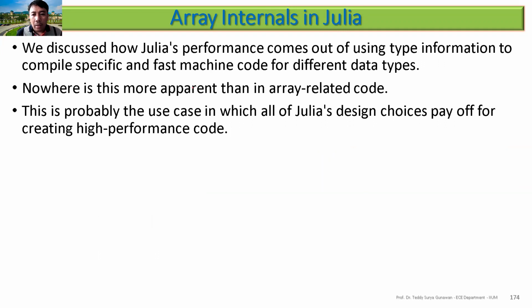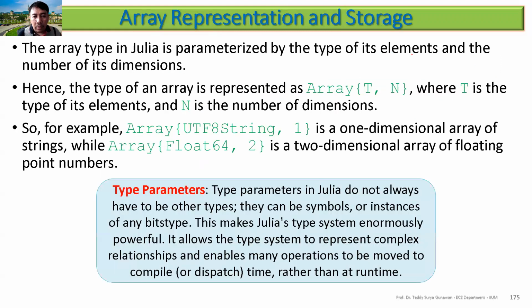So the Julia performance, as we discussed earlier, uses type inference to compile specific and fast machine code for different data types. Of course, this is also related to the array. If you know that x is an integer, if you have an array of 100 integers, then it will be faster. This is a collection of the same data type. The array type in Julia is parameterized by T and N. T is the type of its elements and N is the number of dimensions.